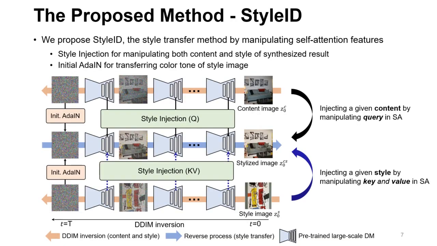Based on this motivation, we propose StyleID, which leverages a large-scale diffusion model without any optimization. StyleID consists of style injection for manipulating the content and style of the generated image, and initial latent adaptive instance normalization for transferring the color tone of the style image.